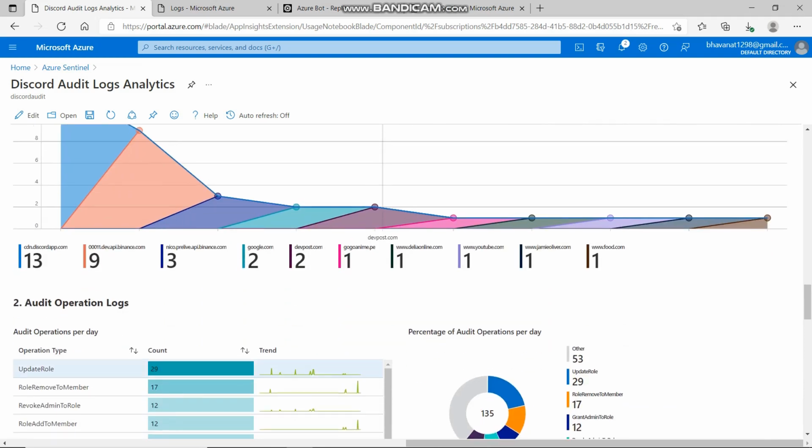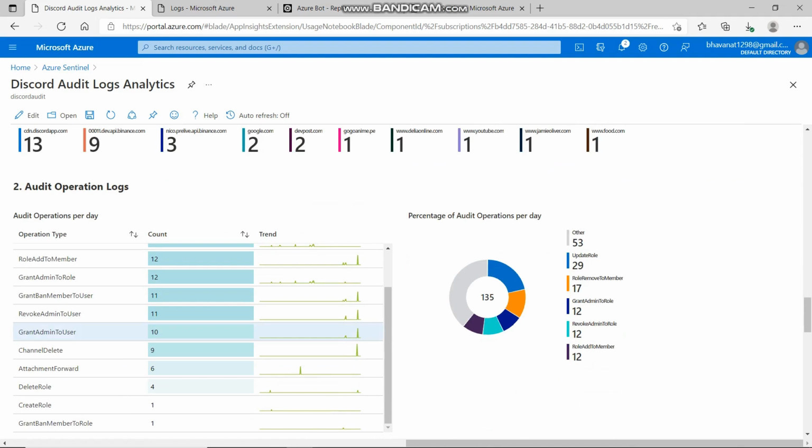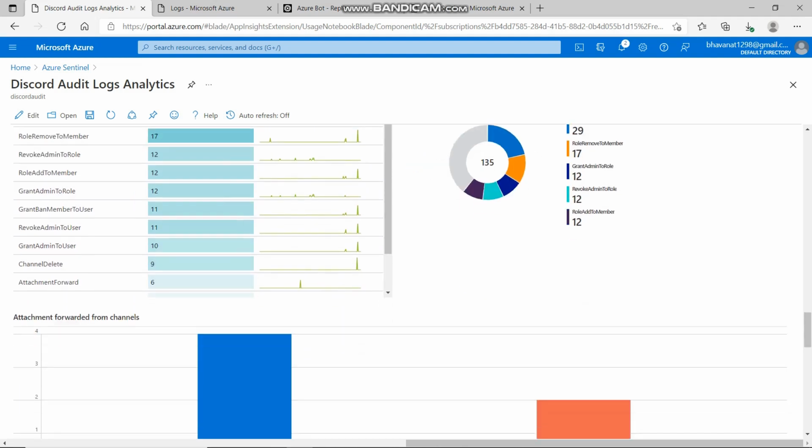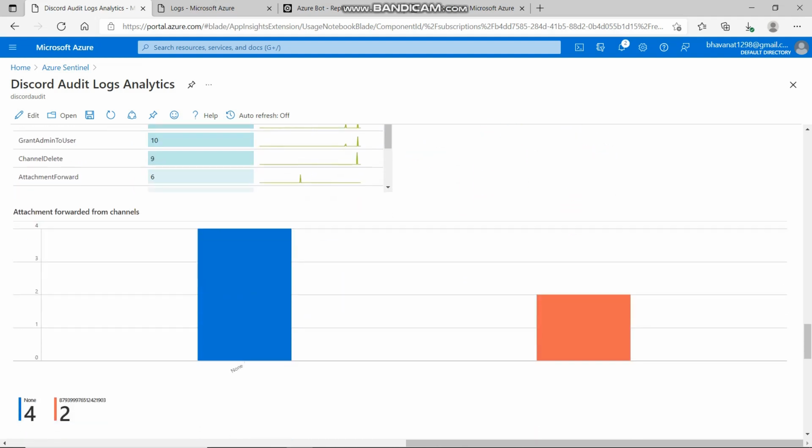Moving on to the next section, audit operations, we see the various kinds of audit operations performed in the Discord channel along with their count and trend. Next, we see a few plots related to attachments.